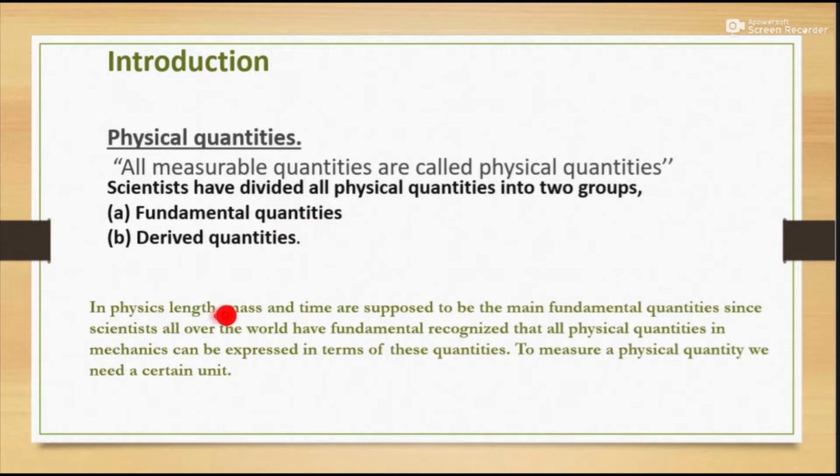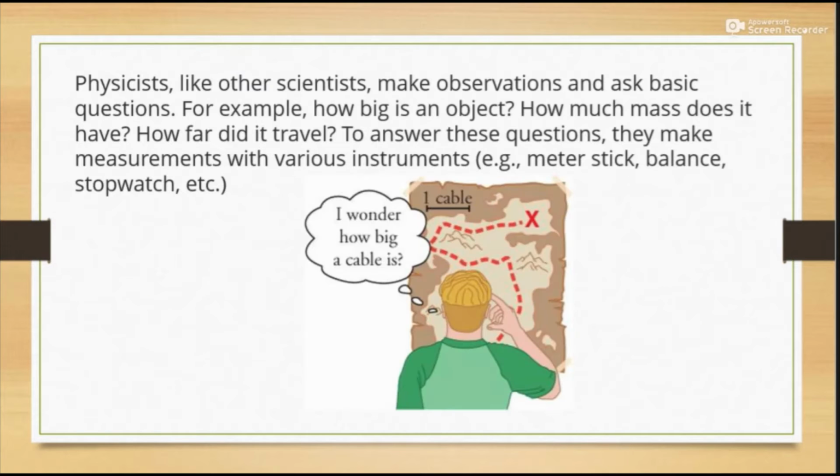In physics, length, mass and time are supposed to be the main fundamental quantities. You should keep in mind, length, mass and time are the main fundamental quantities, since scientists all over the world have recognized that all physical quantities in mechanics can be expressed in terms of these quantities. To measure physical quantities we need certain units. Now let's move to the definition of physical quantities.